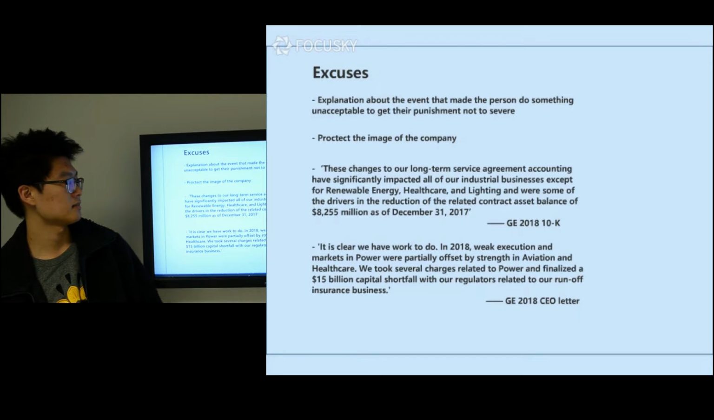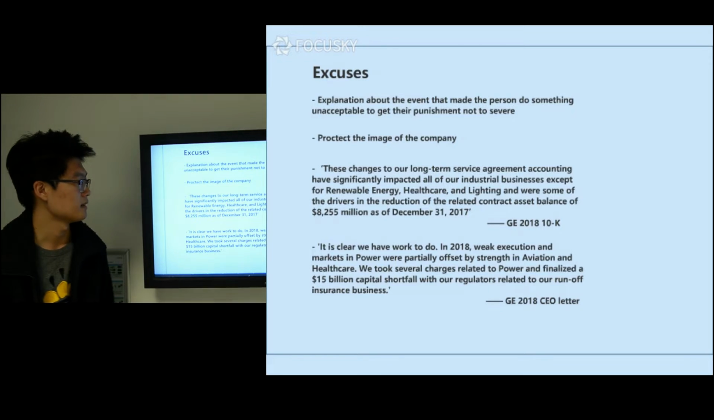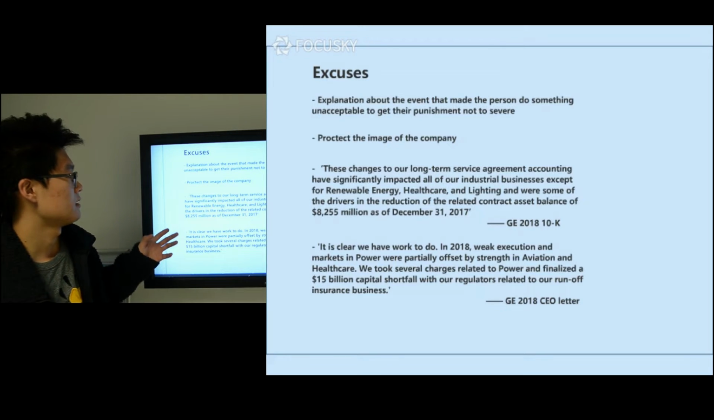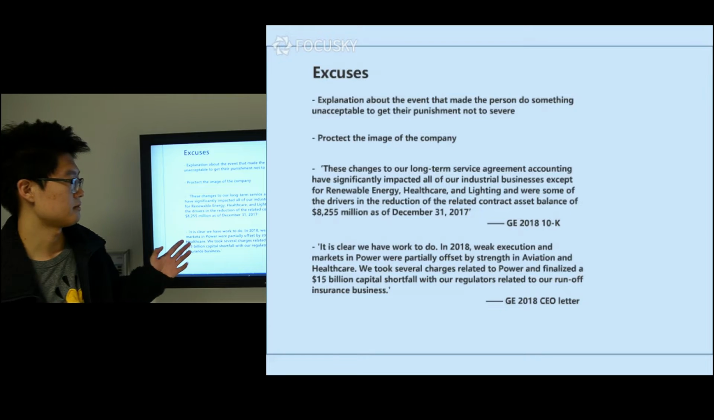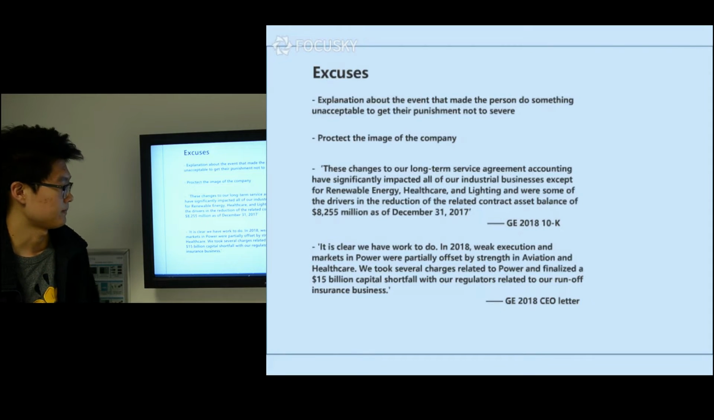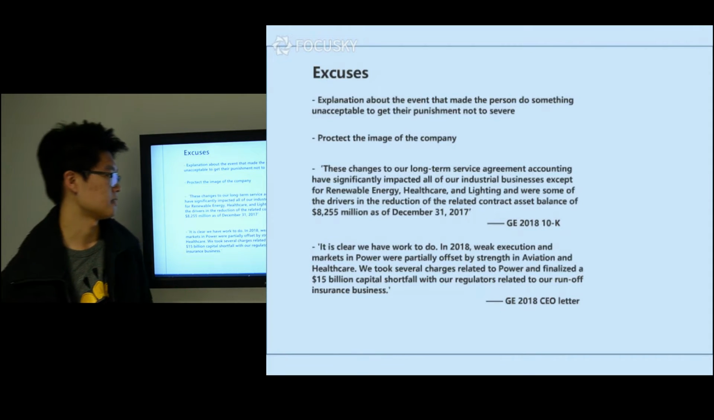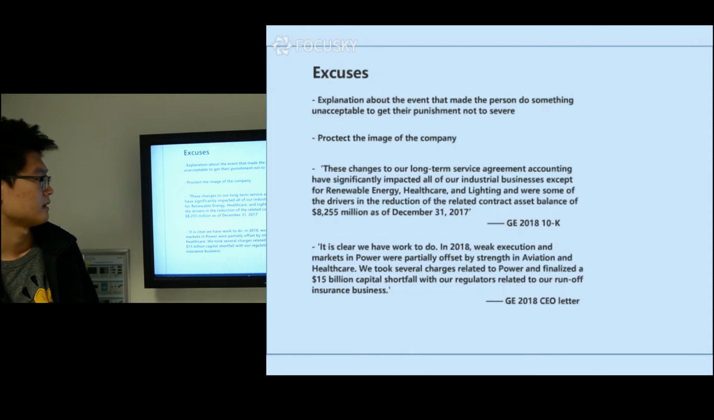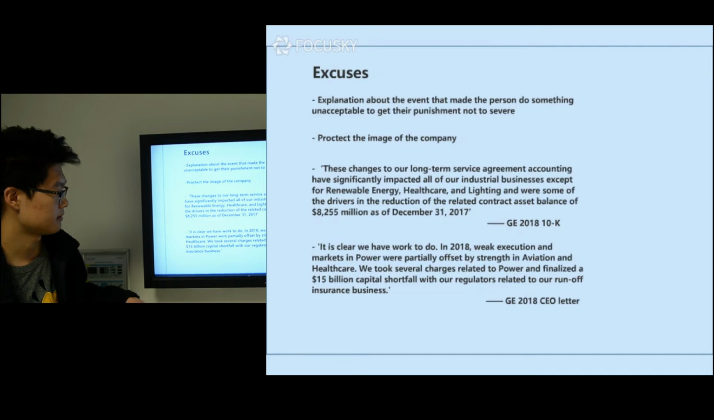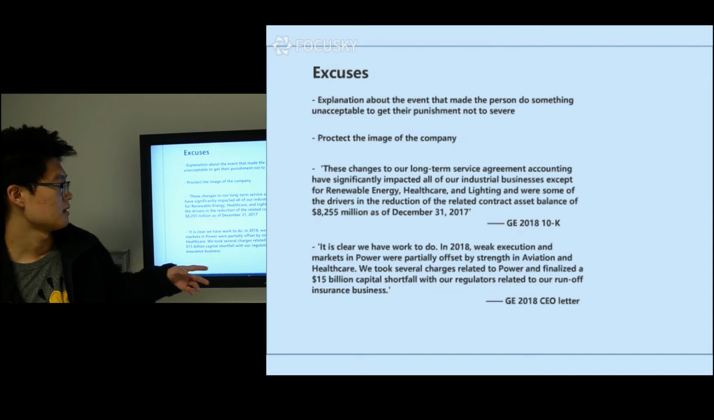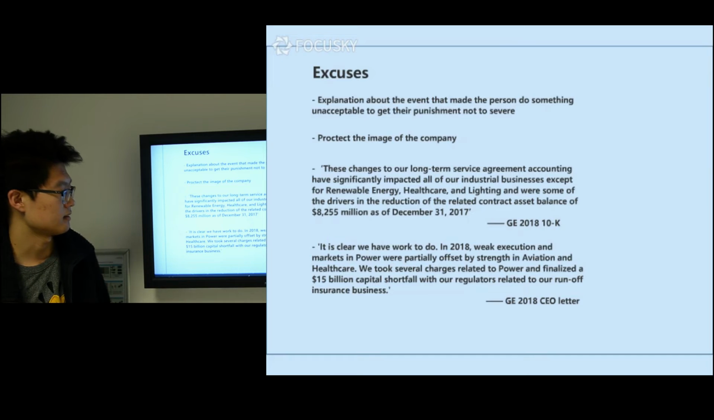So we find evidence in the GE report. There are some changes of the accounting, and to influence the industrial business, leading to a reduction of the related contract asset balance. And another evidence is in 2018, big execution and the marketing power partially offset by strength in aviation and healthcare.